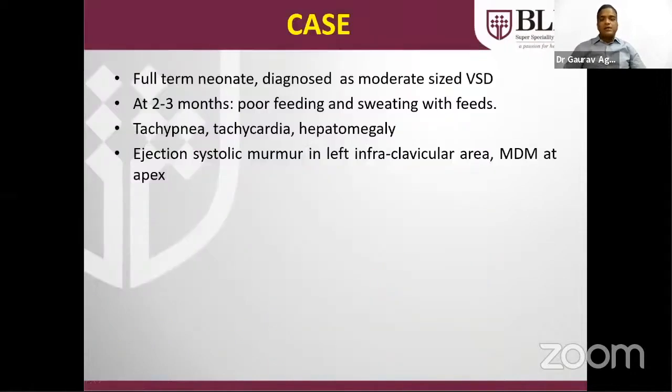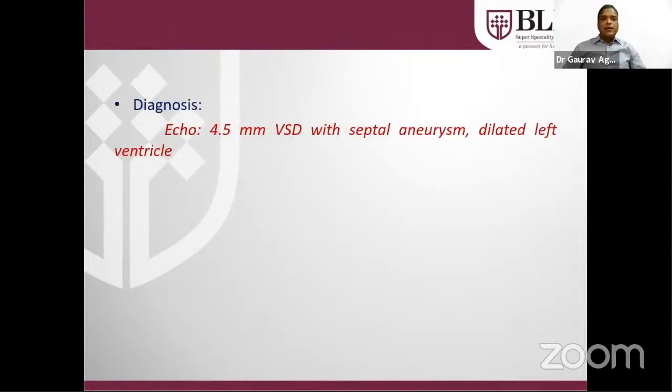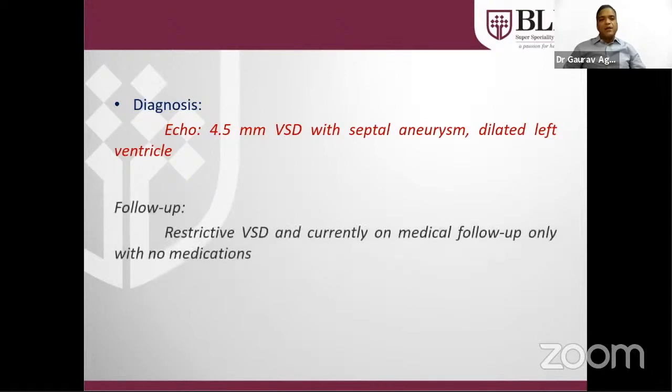This is a very routine case that we are seeing in day-to-day practice. Full-term neonate that was diagnosed as moderate size VSD at birth came at 2 to 3 months of age with signs of heart failure, and there was ejection systolic murmur at left infraclavicular area as well as mid-diastolic murmur at apex. Echo showed at birth 4.5 mm VSD with septal aneurysm with dilated left-sided chamber.